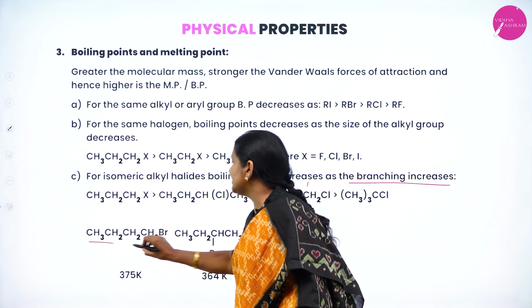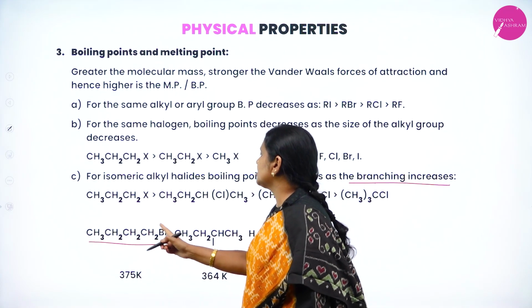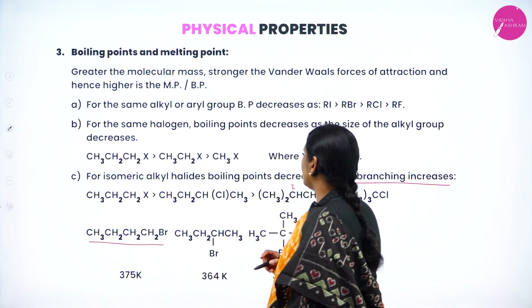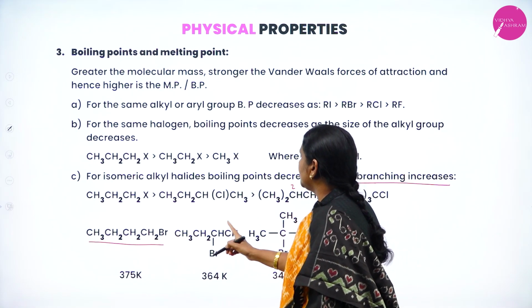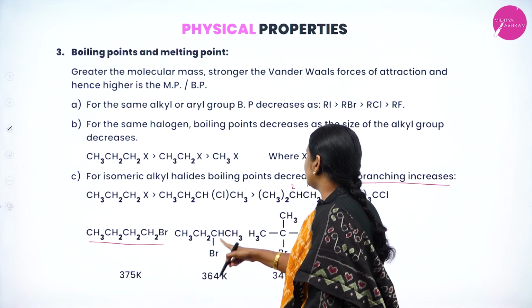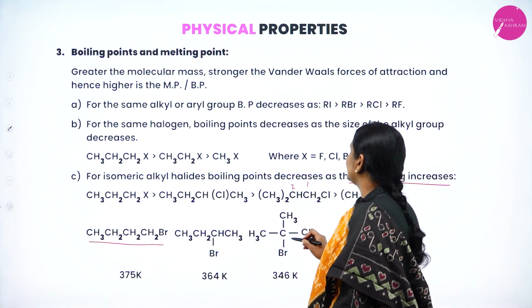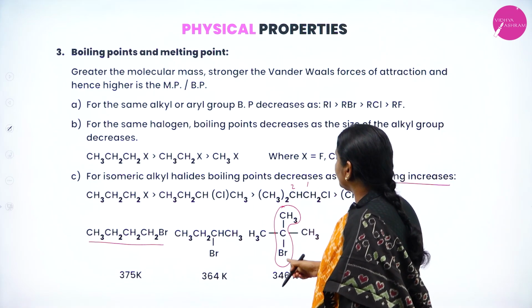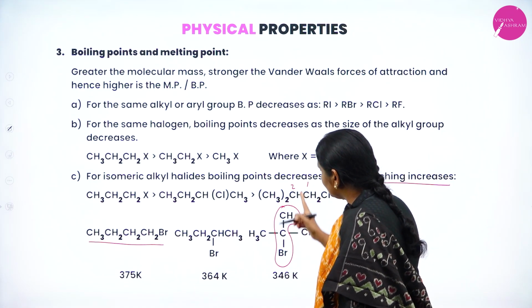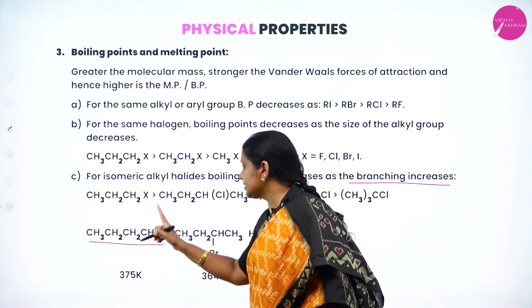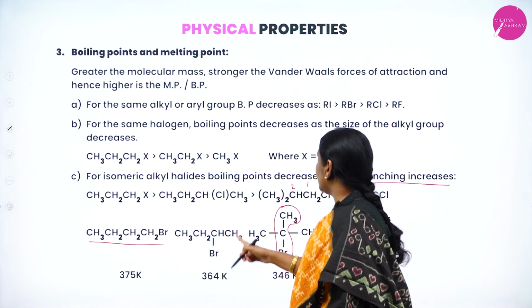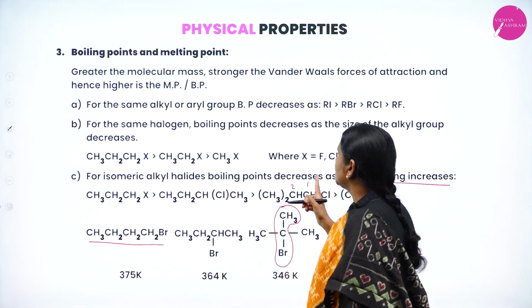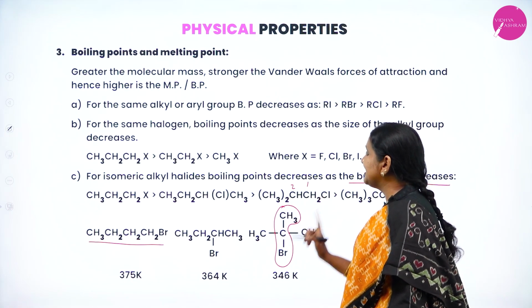Observe, it is linear. It is 1-bromobutane. It is 2-bromobutane. Observe here, the branching is more compared to this. It is linear, it is branching. In the forward direction, you observe here the branching increases.